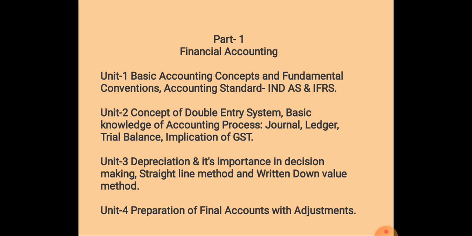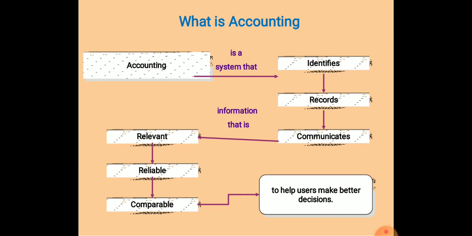Now we will start with our unit number 1. Before starting unit number 1, we will see what accounting exactly is. So according to the definition of accounting, accounting is a system that identifies, records, communicates information that is relevant, reliable, comparable to help users make better decisions.